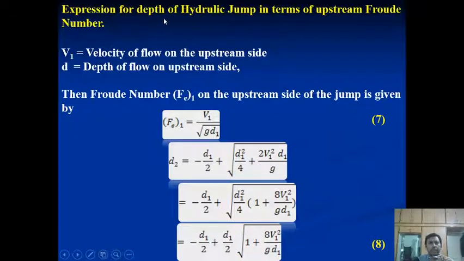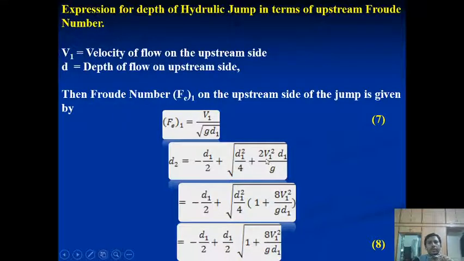Now the expression for depth of the hydraulic jump in terms of upstream Froude number. So we are deriving the equation in the form of the Froude number. The Froude number we derived earlier is v by under root of g into d1. But we derived the equation earlier, d2 is equal to minus d1 by 2 plus under root of d1 square by 4 plus 2 v1 square d1 by g.